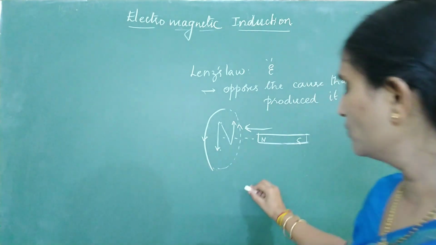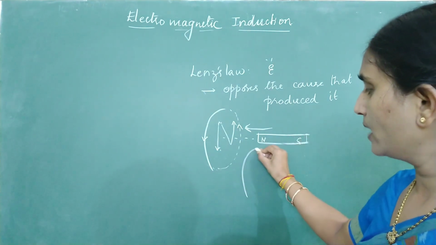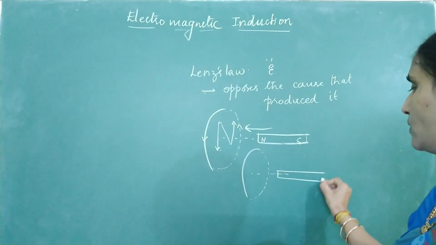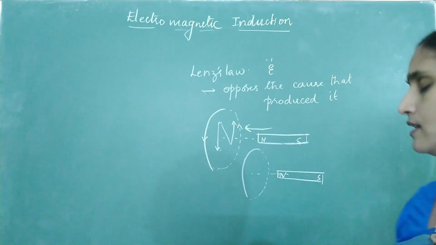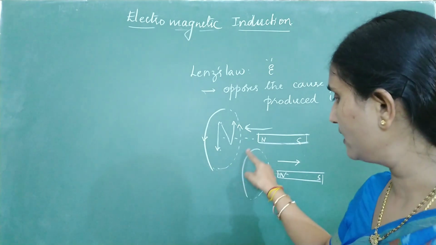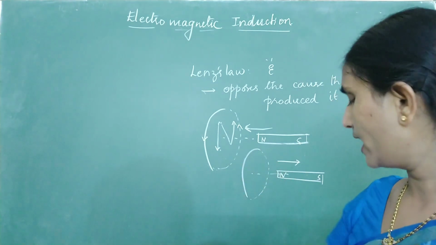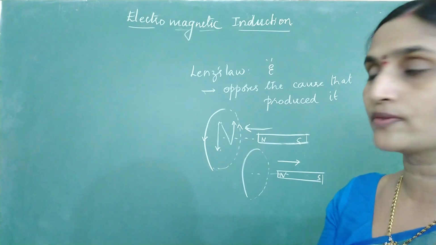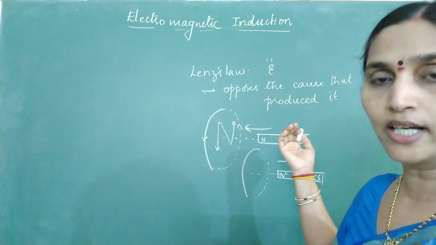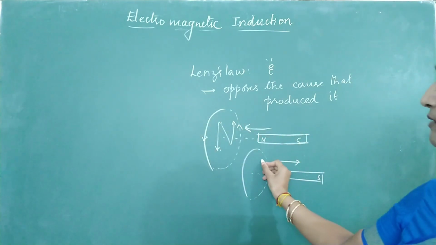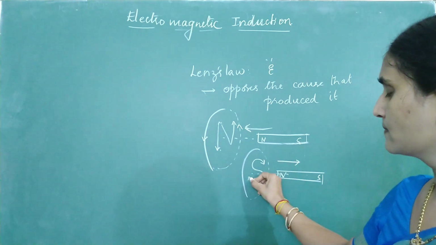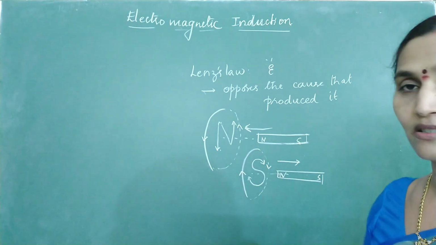Similarly, if I move this north pole away, taking the same circular loop of wire, with this as the axis, and you move the magnet away from it, the direction of current in this loop will be such that it will attract the magnet. That means the direction of induced EMF is such that it will neither allow you to move it closer nor allow you to take it away. So when you move it away, which pole will be induced on this side? South pole. So give the arrows accordingly. This is the direction of current in the circular loop.